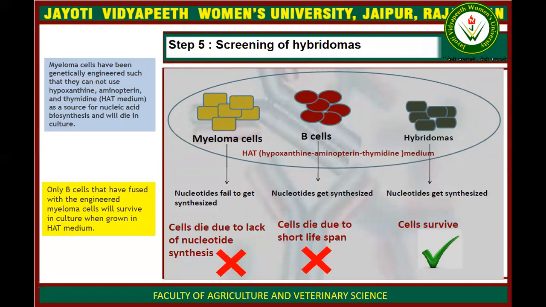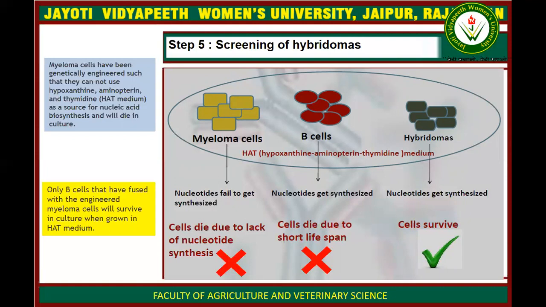Okay, so what is the property of myeloma cells? They do not have the capability for nucleotide synthesis, so they will die. B cells have nucleotide synthesis capability, but they have a short lifespan, so they will not survive. The hybridoma cell will be able to divide regularly.